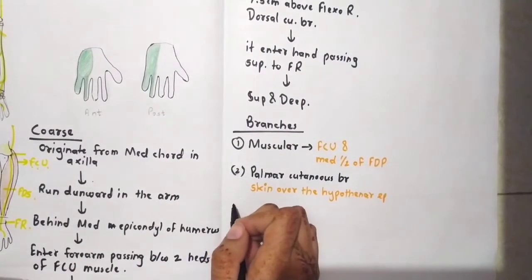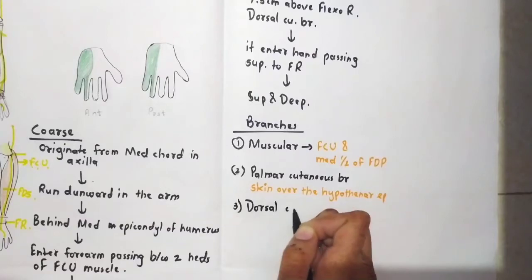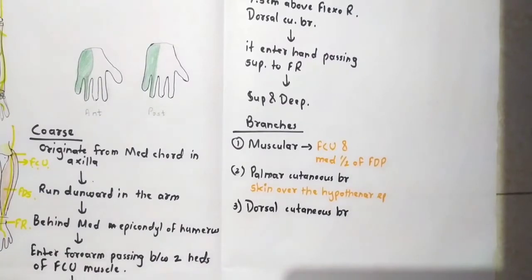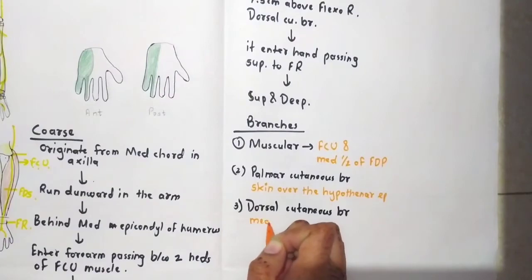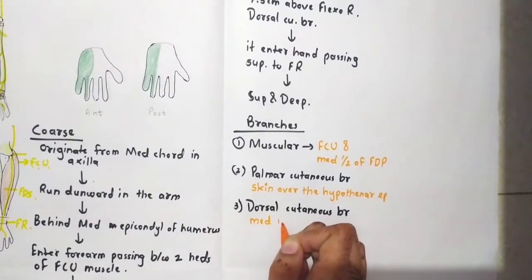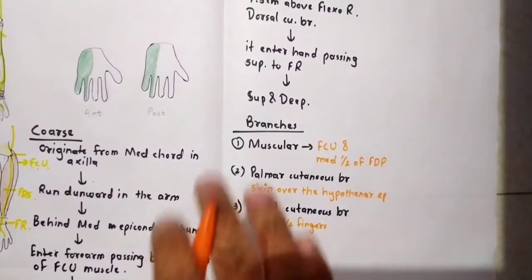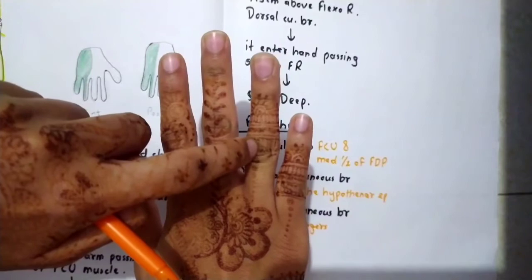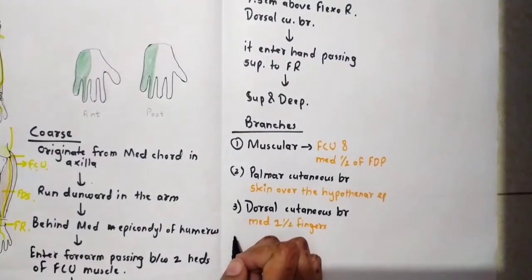And another branch will be the dorsal cutaneous. This will supply the skin of the dorsum of the hand, that is this part, the posterior part. So the medial 1.5 fingers, that is this complete little finger it will supply, and the half part of this ring finger. So this is the medial 1.5 part, and then there will be